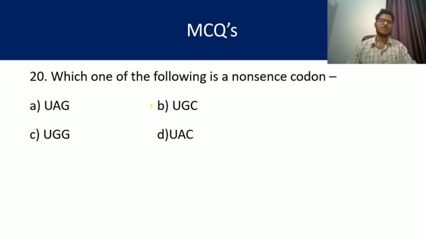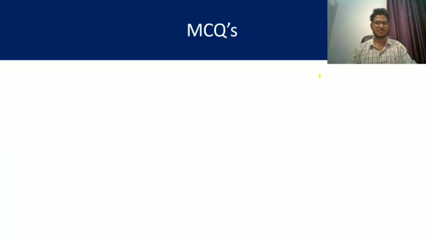Question number 20. Which one of the following is a nonsense codon? Yes, nonsense codon. Which one? The answer is option A, that is UAG. Okay, so answer is A. UAG is the nonsense codon.